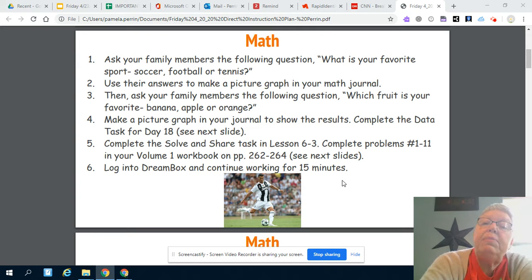Then ask your family members the following question. Which fruit is your favorite? Banana, apple, or orange? Then you're going to make a picture graph in your journal to show the results and complete the data task for day 18 on the next slide or two, and I'll show it to you.